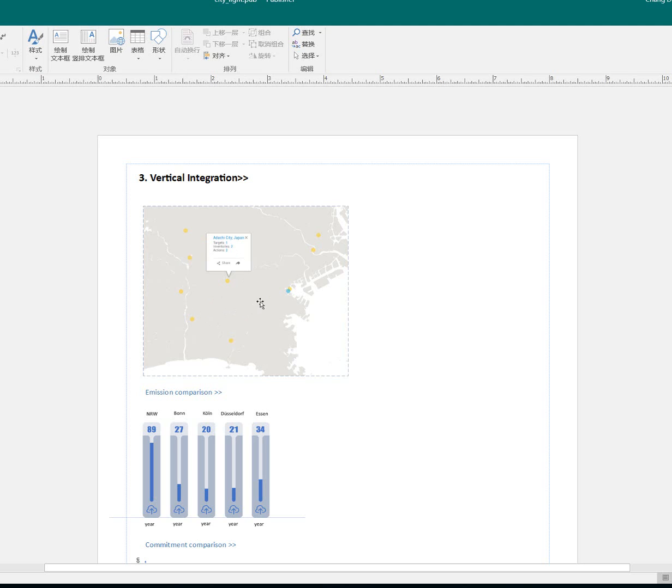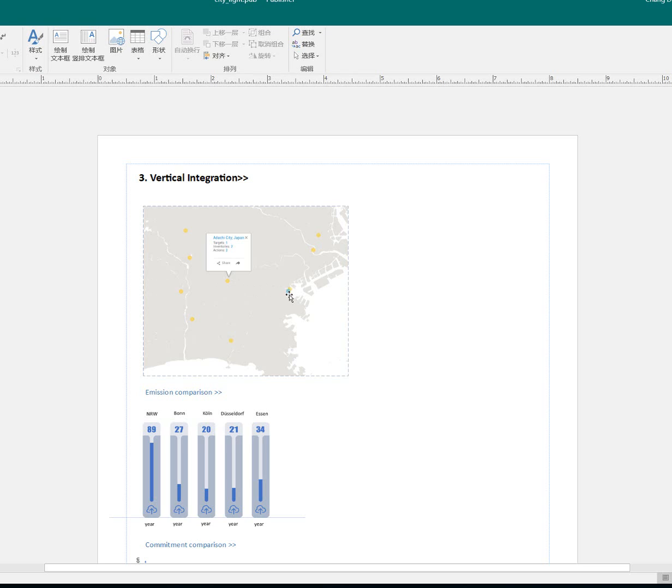But anyway, the main point is it should contain one higher level entity and all the sub-entities that have reporting under it.